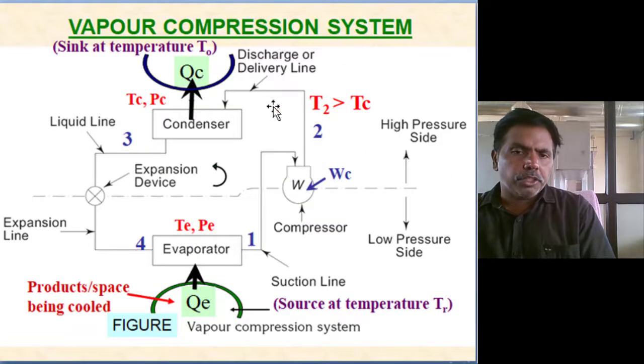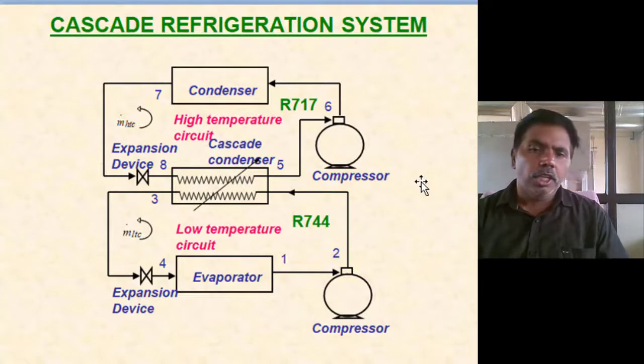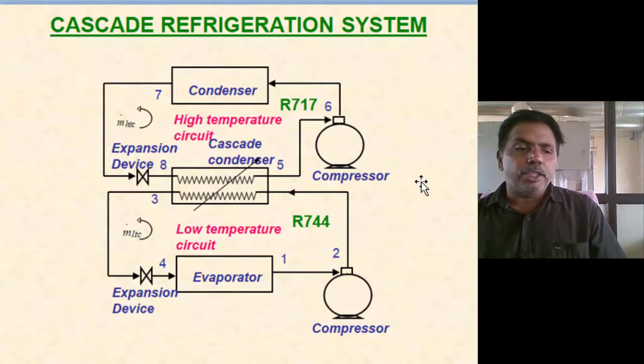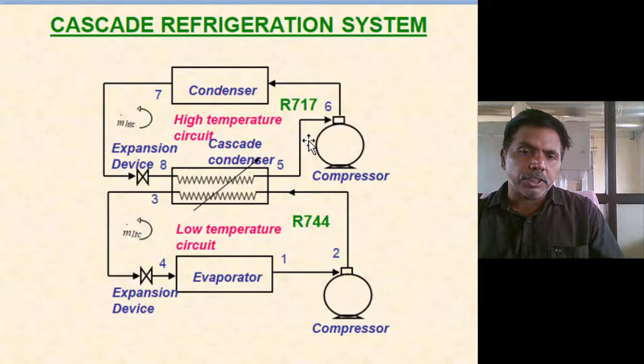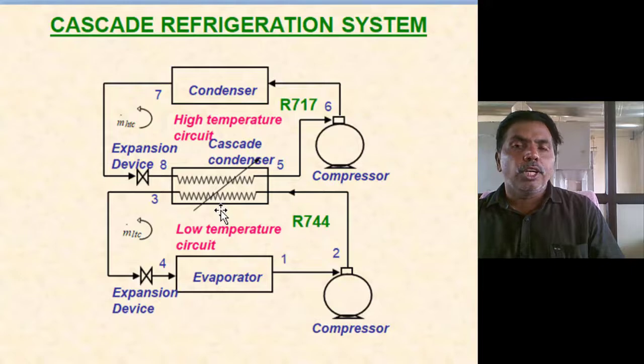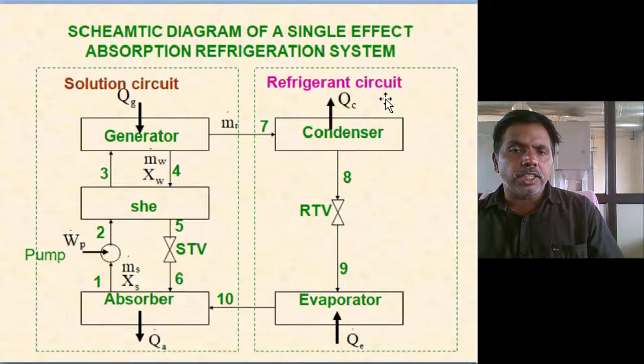The vapor compression refrigeration system has already been explained. We also use a cascaded refrigeration system. Cascaded refrigeration is used when I want to get very low temperatures. Suppose for the Pfizer vaccine we want to store at minus 70 degrees centigrade. With a single unit we can't produce minus 70. In a cascaded system, the first system produces minus 20. Then that system's evaporator works as the condenser of the lower system. So the condenser temperature is minus 20, and then we can achieve an evaporator temperature of minus 70. When we want very low temperatures, we use a cascaded refrigeration system.